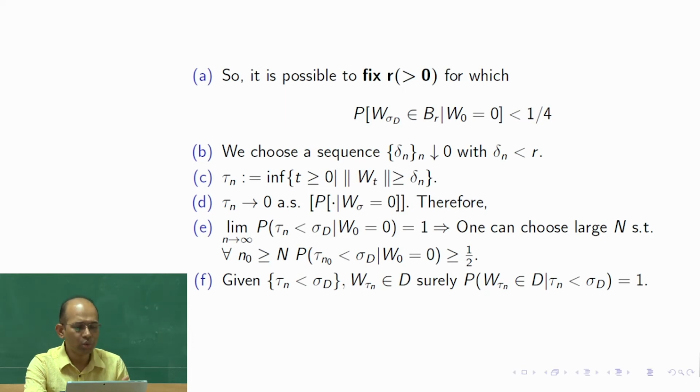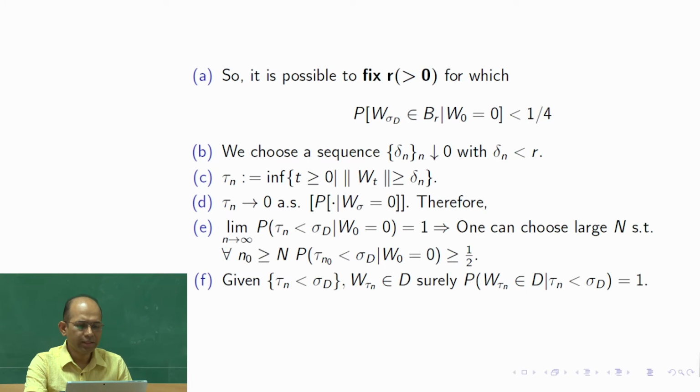However, as tau n goes to 0, for a large n, because sigma d does not depend on n, correct, whatever the realization value of this, for every realization there will be a large n such that tau n will be even smaller than sigma d, whatever the value of sigma d. So as n tends to infinity, for each and every sample point, this probability would converge to 1. It would become sure that it would of course be smaller than sigma d.